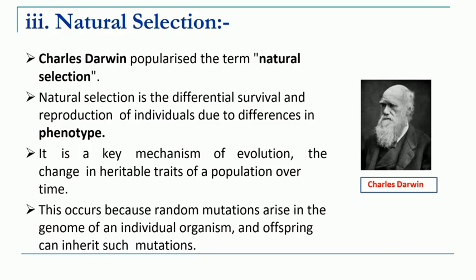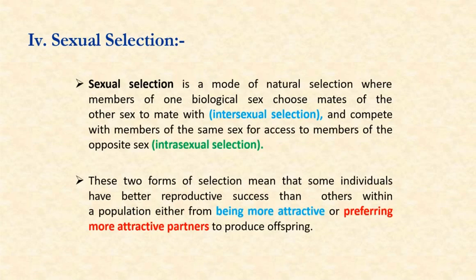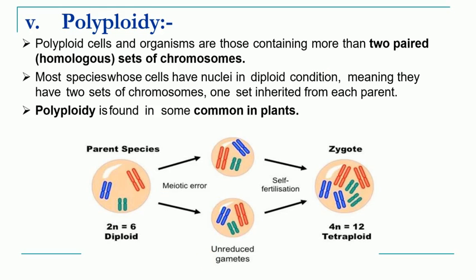Then natural selection itself can be responsible for speciation. Sexual selection means selective mating between the individuals of the species. And polyploidy is more commonly seen in plants, and in sympatric speciation polyploidy plays an important role.